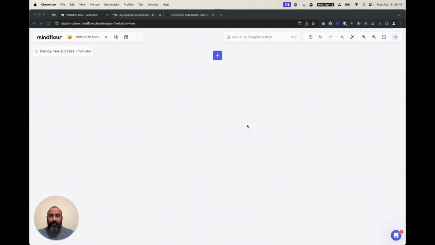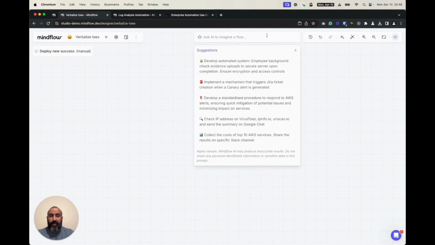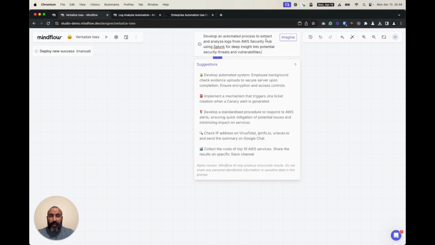From an empty playbook, there is a way to leverage AI again. From this prompt, we would be able here to either select one of the suggestions or type our own prompt. Here is an example of a prompt that is asking for an automated process to extract and analyze the logs. Let's imagine.